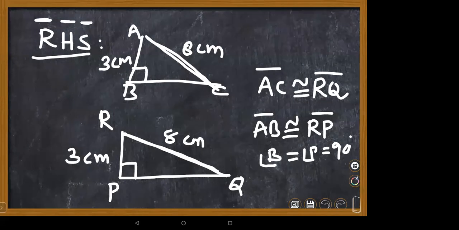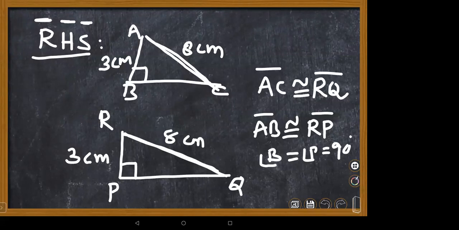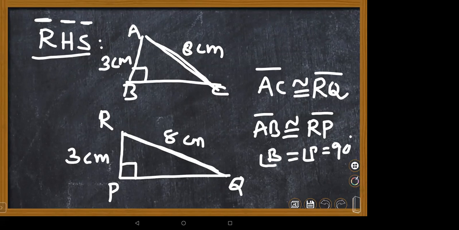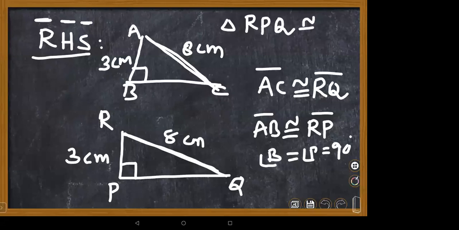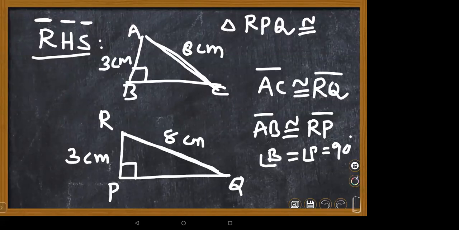Suppose if you take it as RPQ, RPQ is congruent to ABC. Is it ABC? Once again, please check it. Yes, ma'am, RPQ. Very good. Suppose I'm taking RPQ. Triangle RPQ is congruent to... but how? Ma'am, right angle and P, ABC.